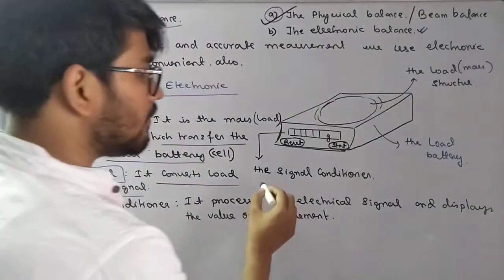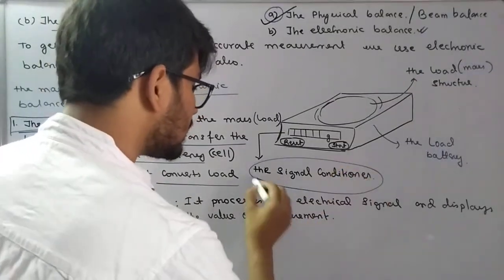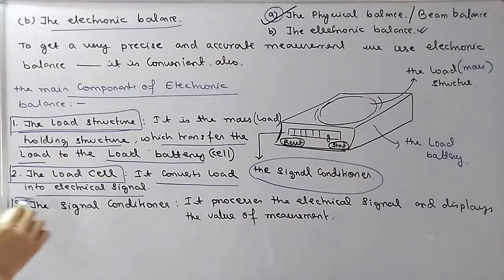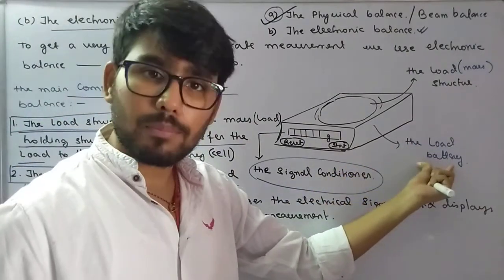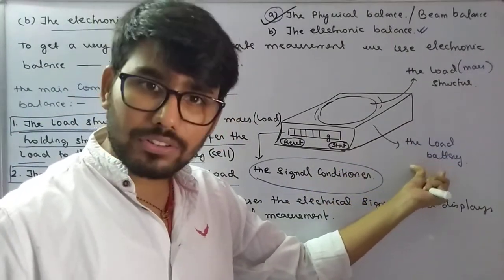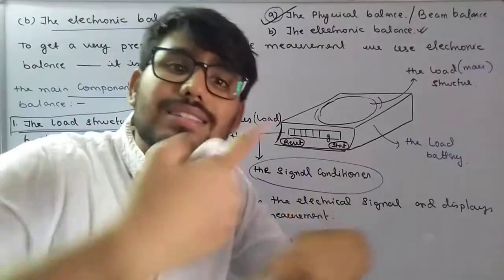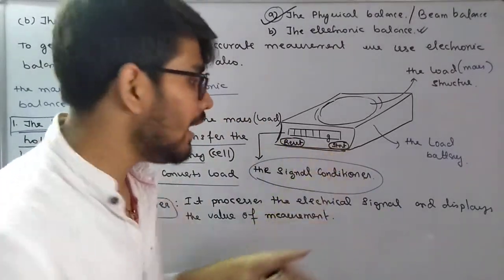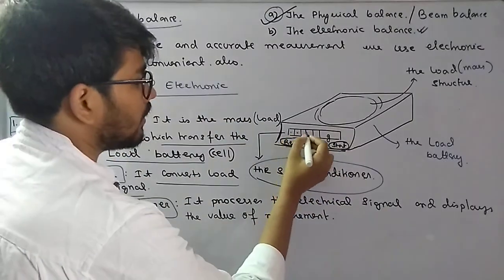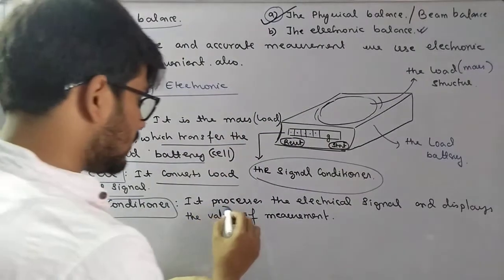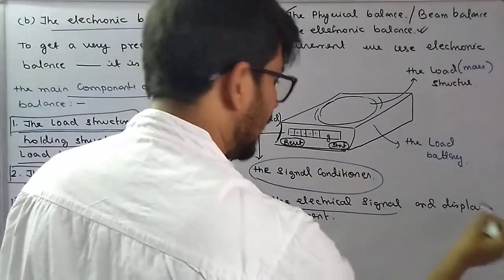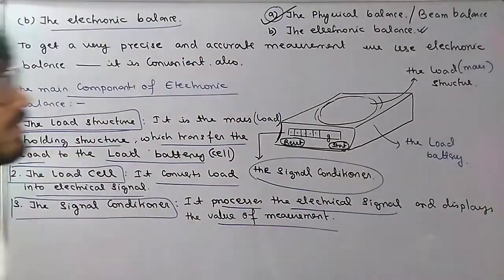And then finally we have the third part, which is the signal conditioner. The electrical signal produced by the load cell is processed by the signal conditioner, which displays the value of measurement.